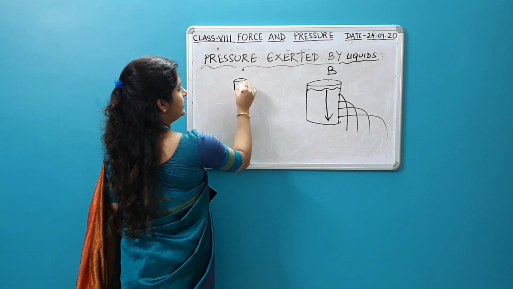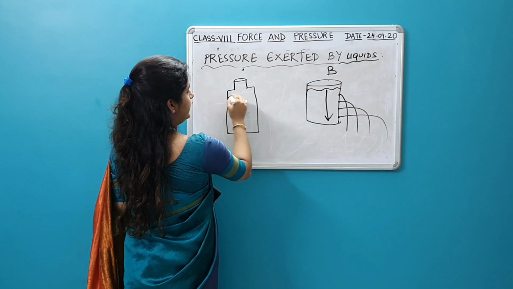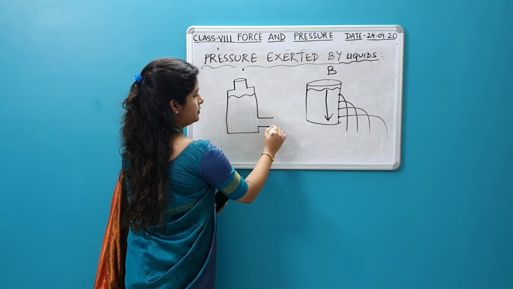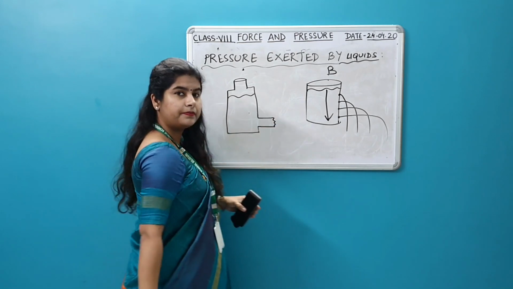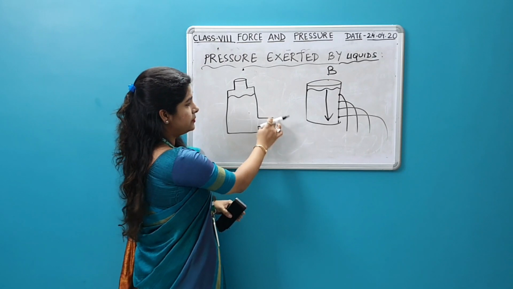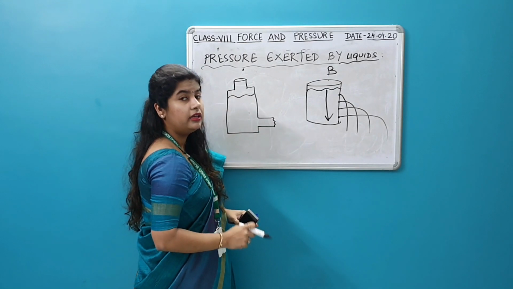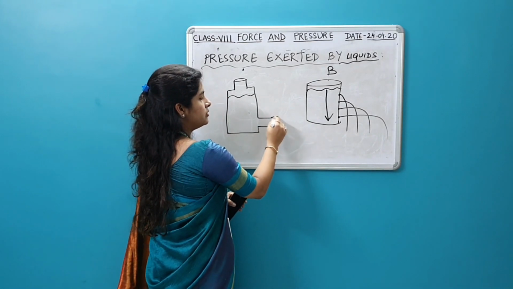So we have a container like this containing water, and we attach a rubber sheet. Will the rubber sheet or the balloon remain like this once there is water inside the container? No, it will not be like this. This will bulge out.